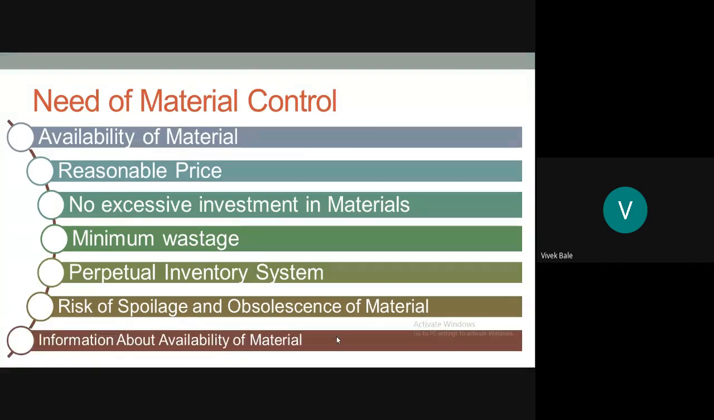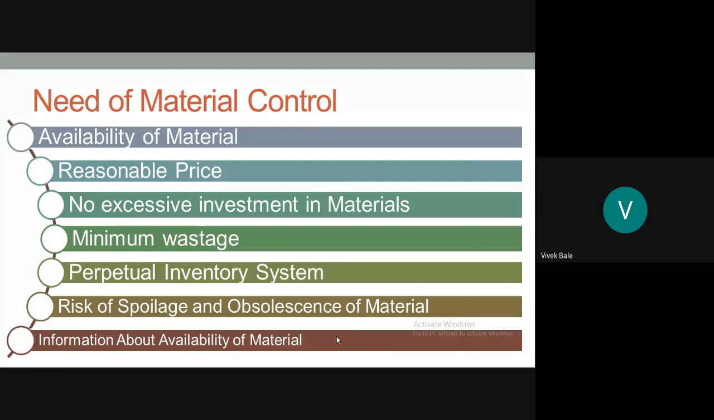Information about the availability of material should be made continuously available to the management so that planning of production may be done. The store manager can supply this information because he keeps an up-to-date record of every item of stock of material under a proper system of material control.